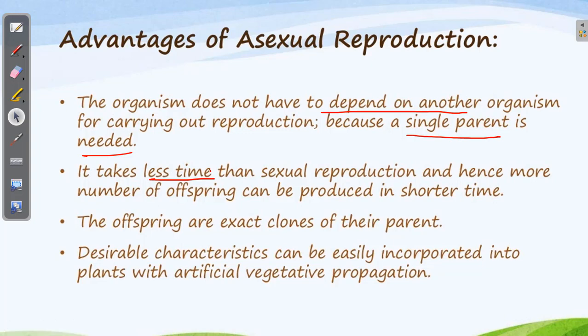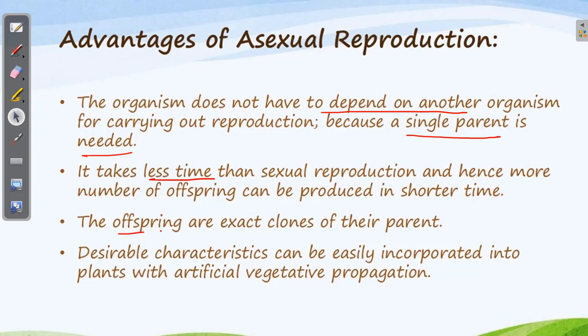In asexual reproduction, you talk about amoeba that occurs binary fission, you talk about fungi which reproduces through spore formation. Very less time is required. When you talk about humans, it requires 9 months for the baby to come into this world, right? So that is the second advantage of asexual reproduction, it requires less time.